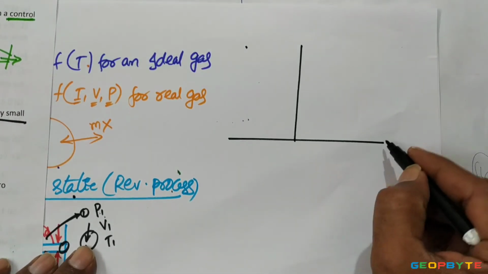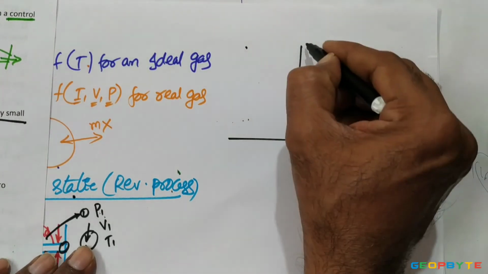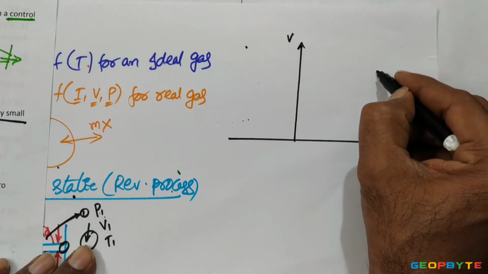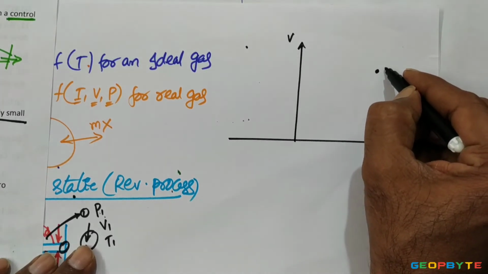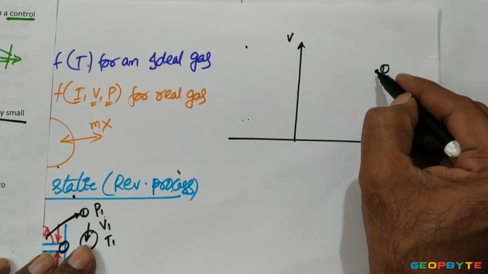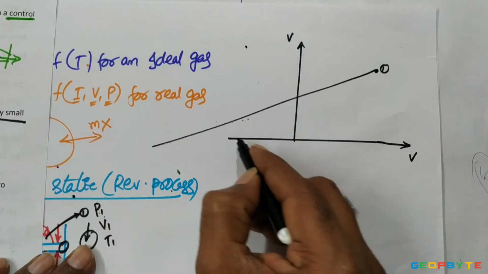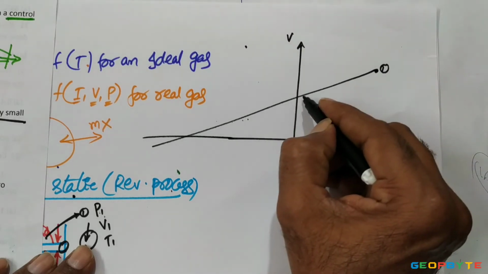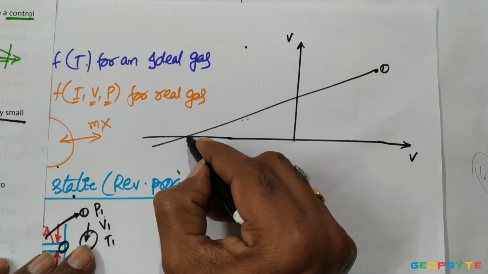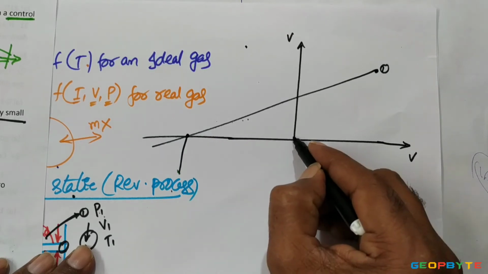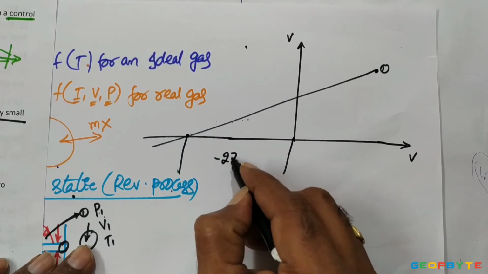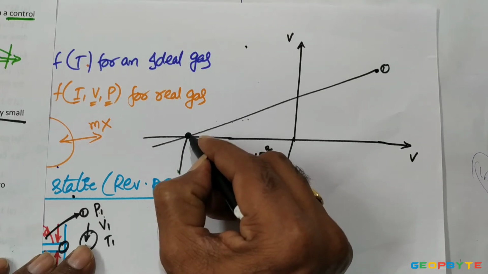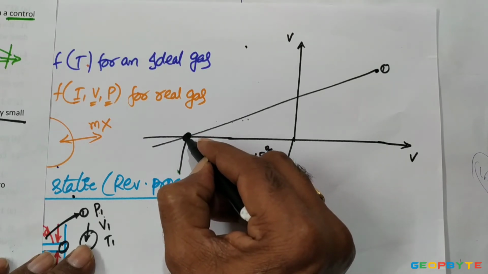Absolute zero state is the state where the molecular motion is zero. In the last video we discussed: if I take the gas and keep on cooling it, the volume decreases further and further. At a particular temperature, minus 273.15 degrees centigrade, the volume occupied by the gas due to free motion is zero.